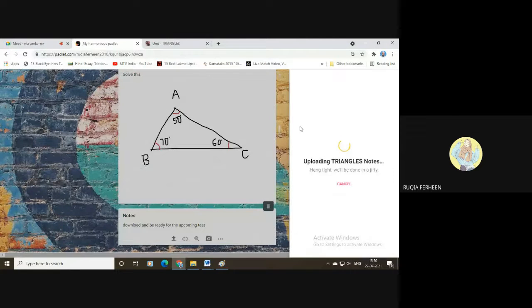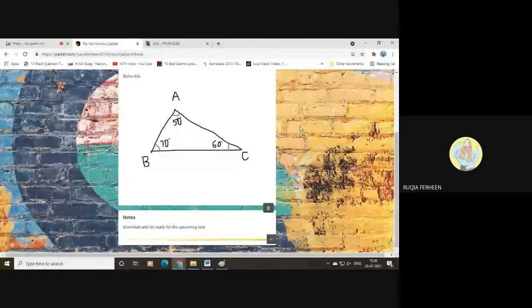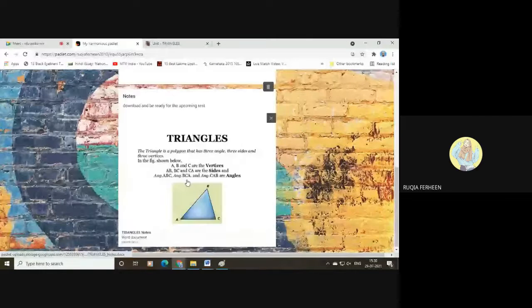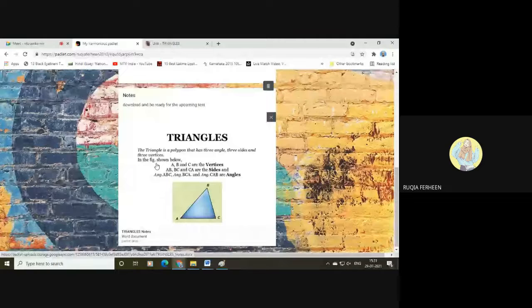Here I have selected a PDF file. I have selected a Word file. I have tried uploading the Word file, PPT file, or a PDF file. Everything can be uploaded. But the only thing is the drive is constrained to 250 MB of memory. It should be less than 250 MB. See, triangles notes, a Word document has been uploaded. If I share this Padlet among my students, they can download this file, or they can use it for reference.